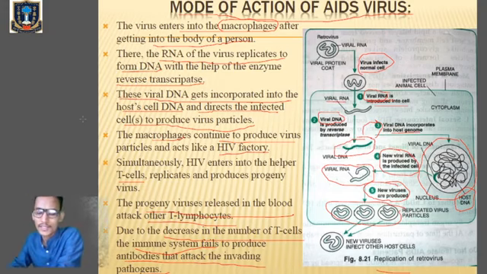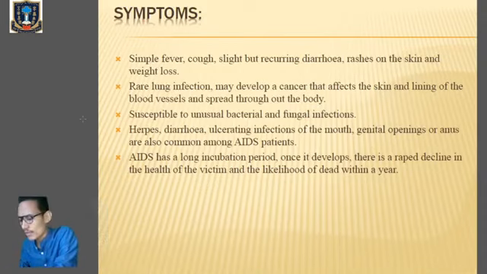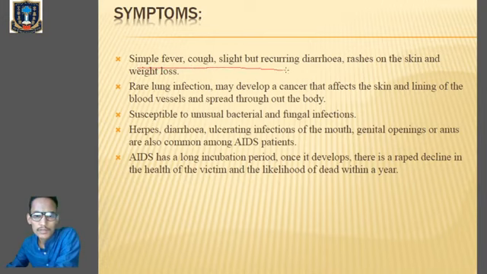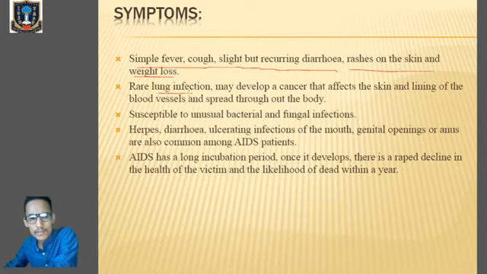Clear? Okay, next thing, symptoms of HIV AIDS. Simple fever, cough, slight but recurring diarrhea that will keep on reoccurring again and again, rashes on the skin, and weight loss. In rare conditions there can be lung infections. You can develop cancer that affects the skin and the lining of the blood vessels and spreads throughout the body.